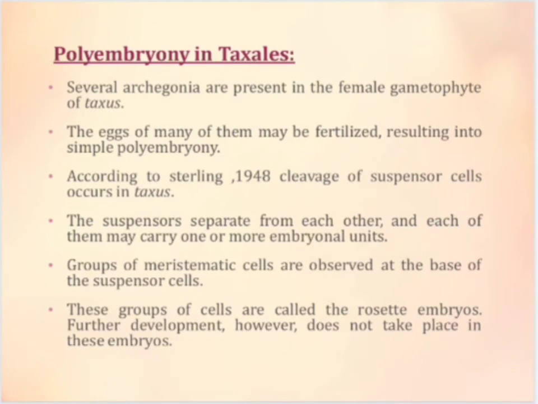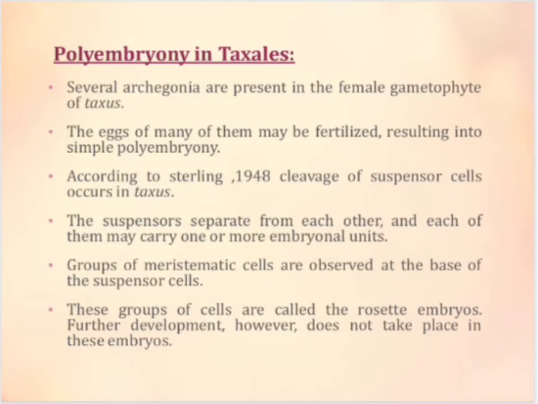Polyembryony in taxads. Several archegonia are present in the female gametophyte of Taxus. The eggs of many of them may be fertilized, resulting in simple polyembryony. Ultimately, however, only a single embryo attains maturity. According to Sterling in 1948, cleavage of suspensor cells occurs in Taxus.